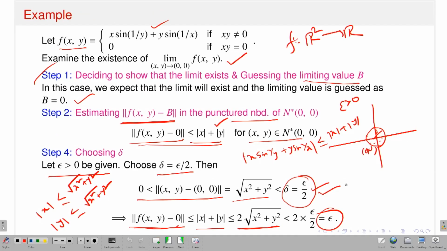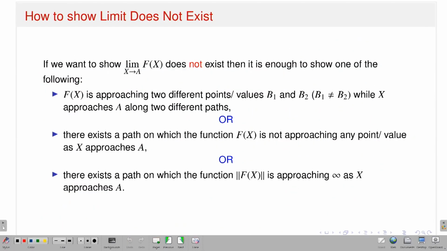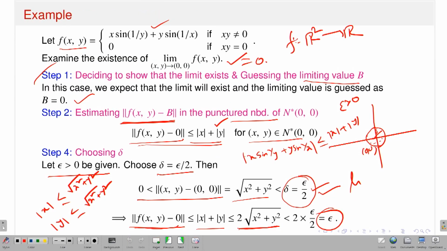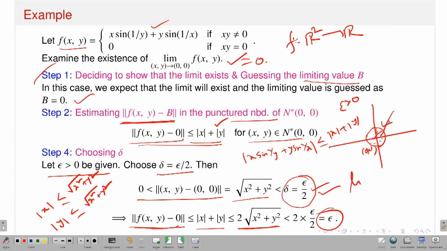Okay, so I have not written this, so I will say that the value should be 0. So that means I have proved that this limit exists. This automatically implies that whatever direction I approach (0, 0) from, the value of f at (x, y) always approaches 0.